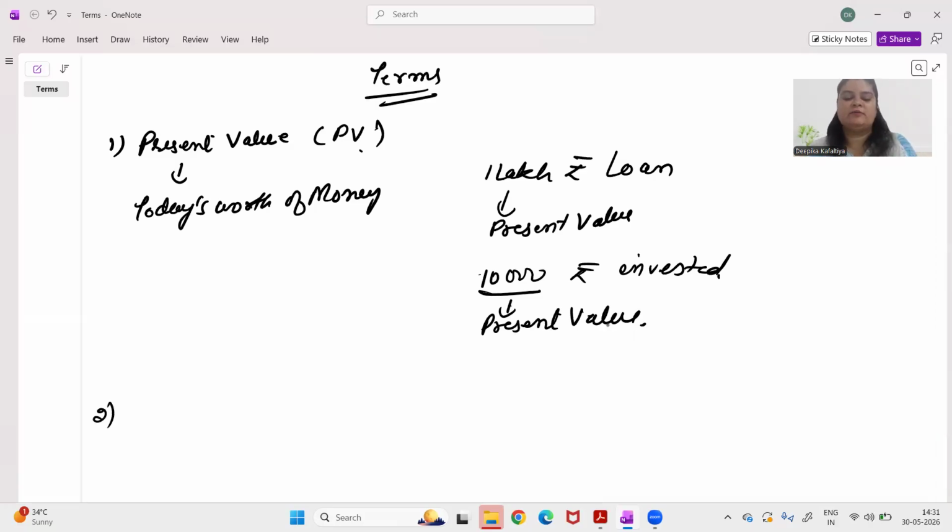Similarly, the next term is future value. It is also called FV. What is future value? It is the worth of money at a future point.